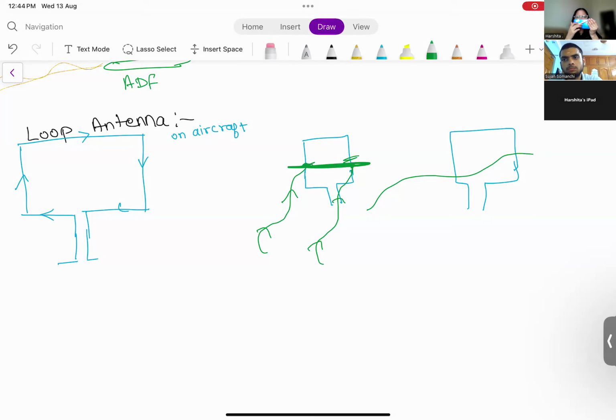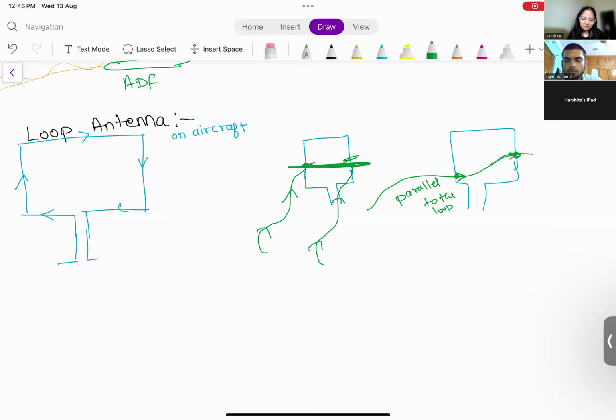Now, when the waves are coming parallel to my loop, the wave entered at this place in this direction, went up and exited at this point. Do you think in this case there might be chances of potential difference? It entered in this way, but while exiting it went that way. The wave came at this point and exited at this point. Do you think there will be any potential generated now?